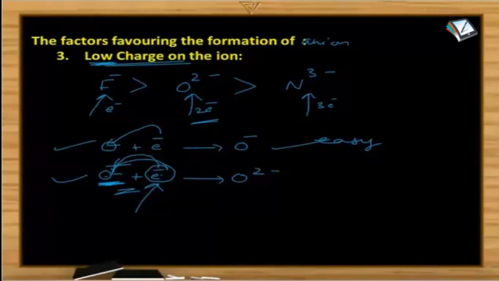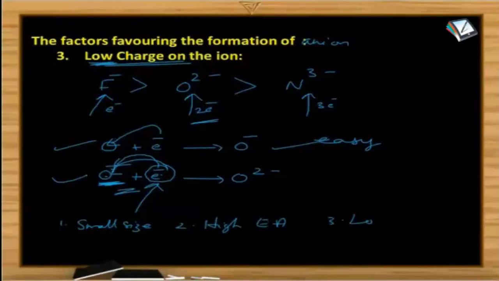So what is the conclusion for the anion favoring factors? One should be the small size, so easy accepting of the electrons. Second one is the high electron affinity. And what is the third factor? It is nothing but the low charge on the ion. So these are the three factors favoring the formation of the anion.